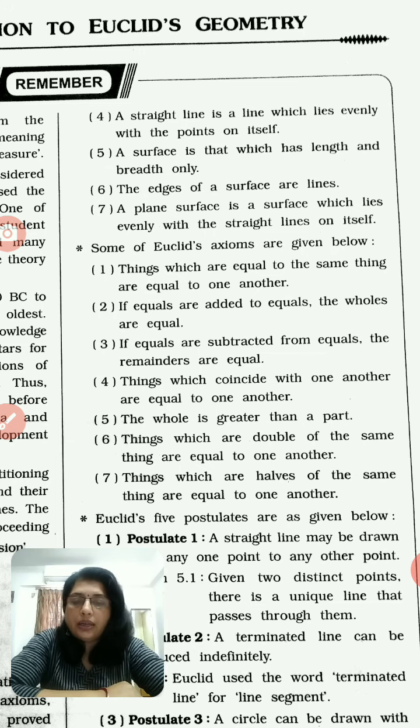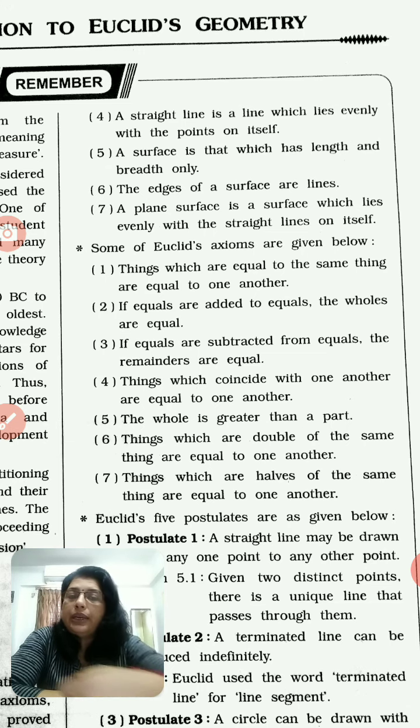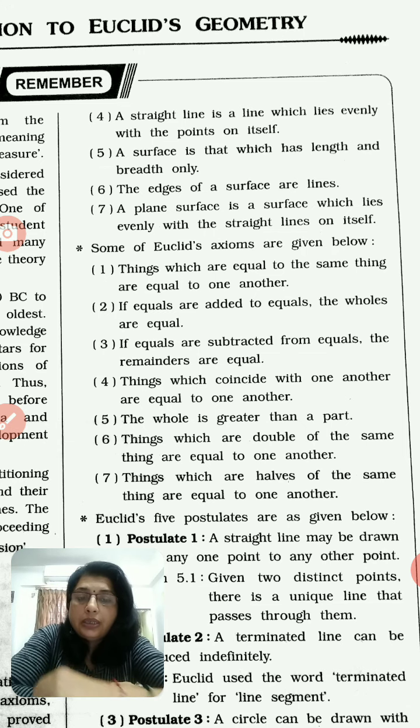If we cut the apple, then the part of apple is smaller than the apple. Things which are double of the same thing are equal to one another. Things which are halves of the same things are equal to one another. So this way Euclid gave these axioms. With the help of these axioms, we can understand the geometry properly.